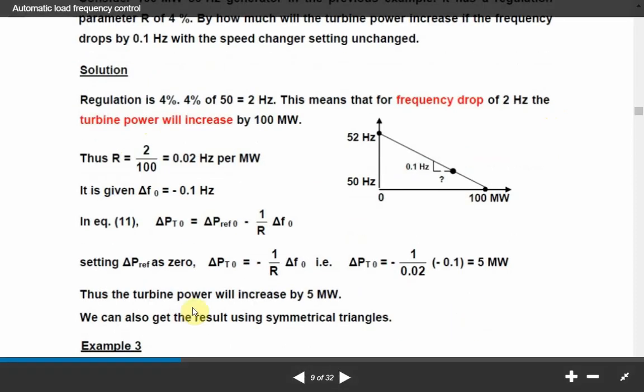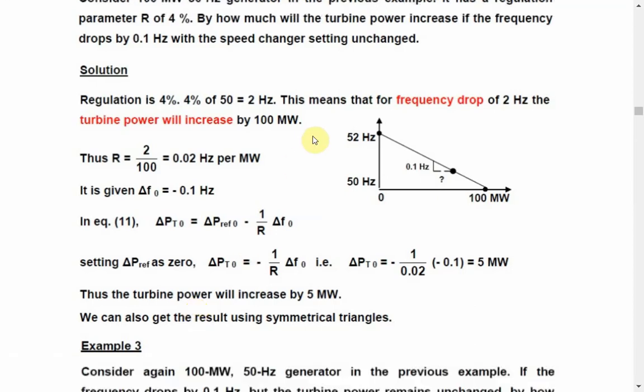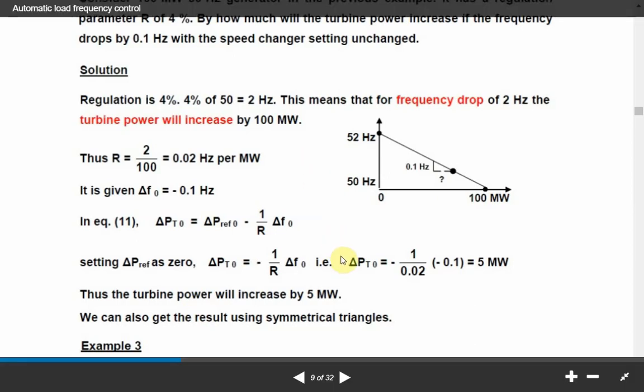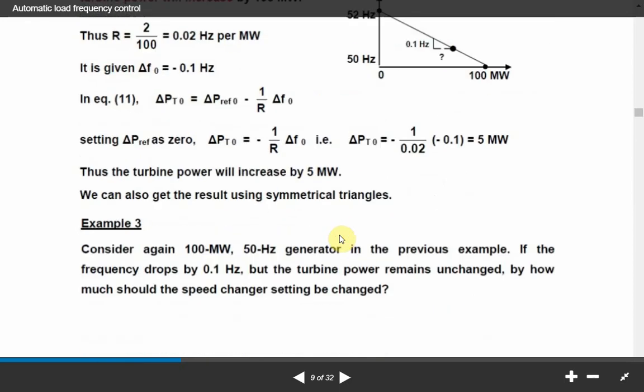Thus, to compensate for the increase in load demand of 5 megawatt, the turbine power is required to be increased by 5 megawatt. So this is the case whenever the speed changer setting is unchanged. So without delta PC, this happens due to the regulation of the speed governing system.